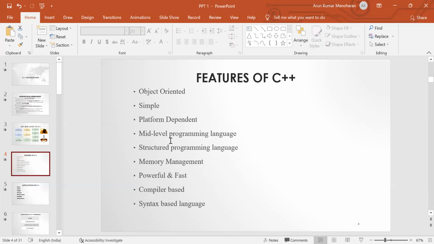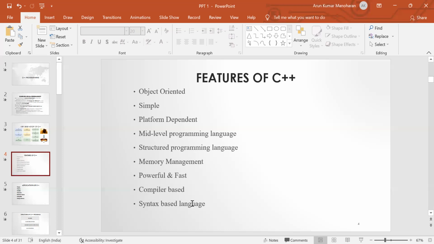And then this language is powerful and fast. When compared with other languages, we can execute the code very fast. And then this one is a compiler based language, because C++ is also a high level programming language, but the computer can understand only machine level language. So you have to translate this high level language into machine understandable language. So here we are using the compiler.